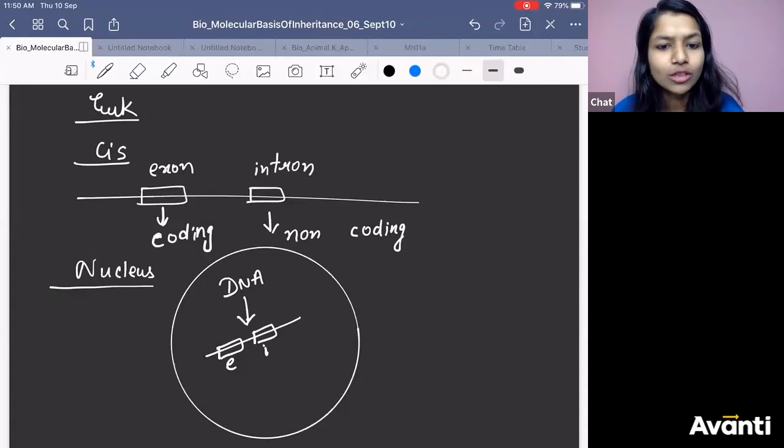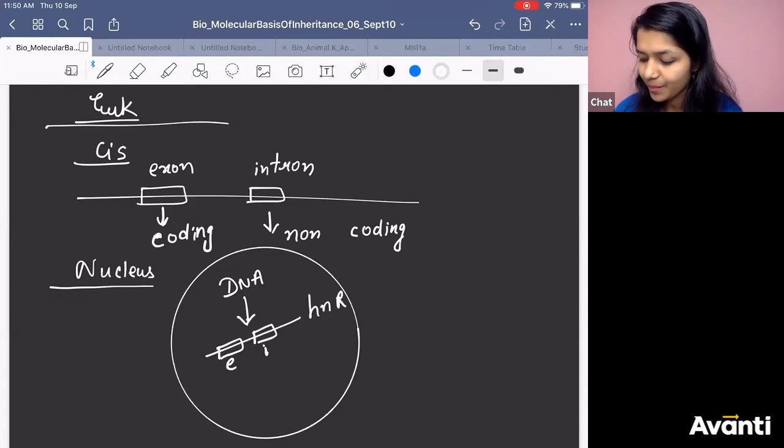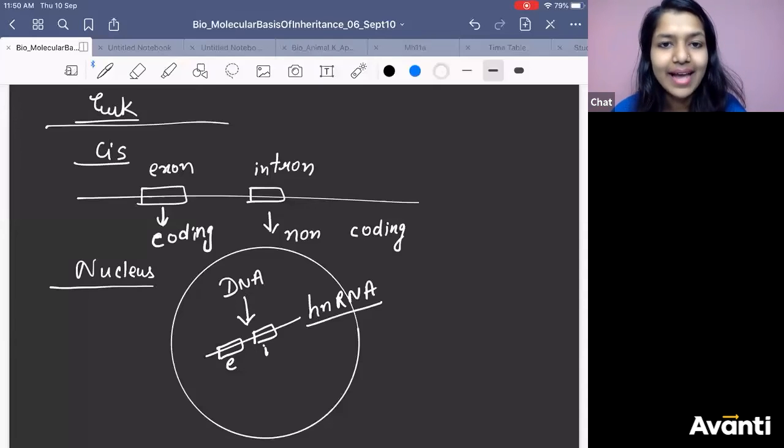You call it hnRNA, heteronuclear RNA. Is it mature? No, because it has both exon and intron. Intron is not at all useful. It will not make protein.